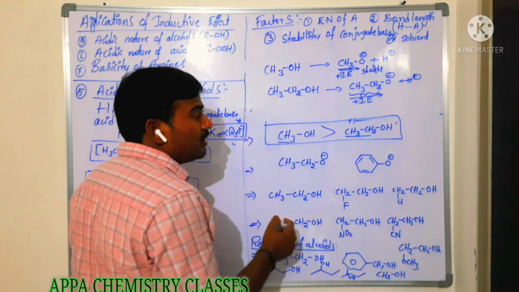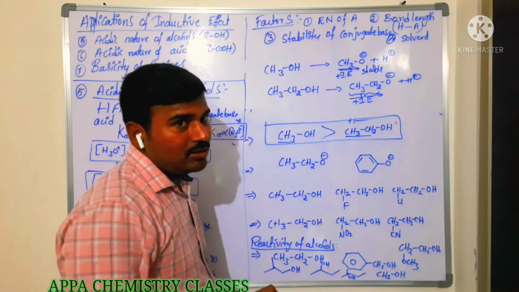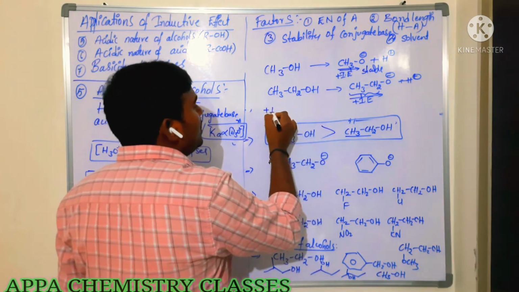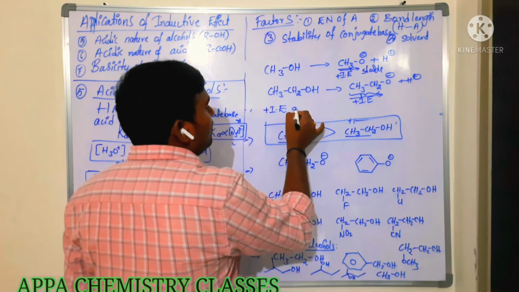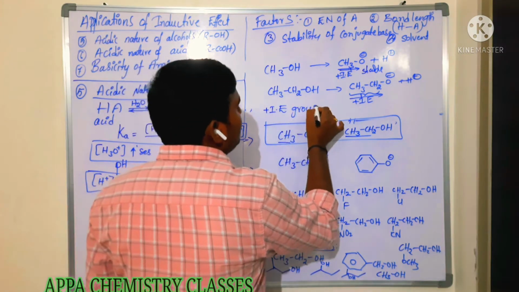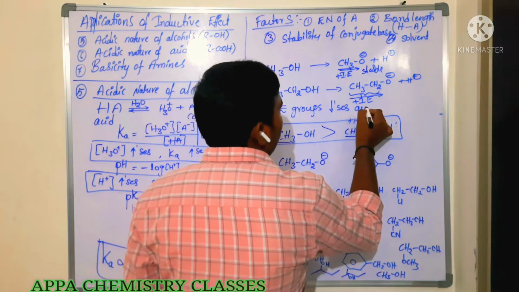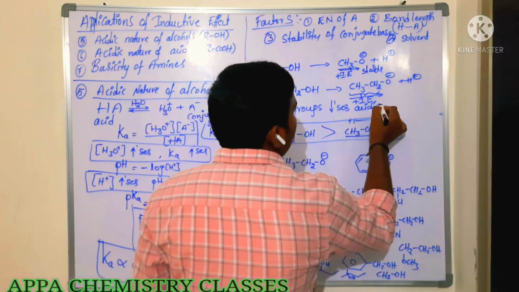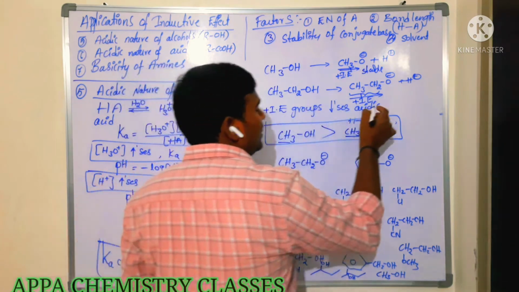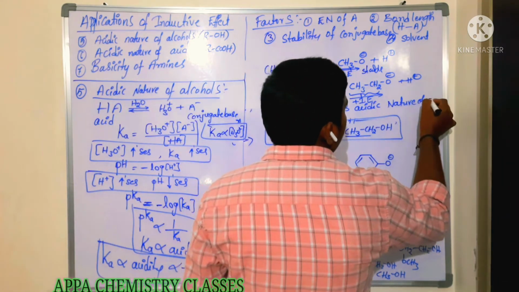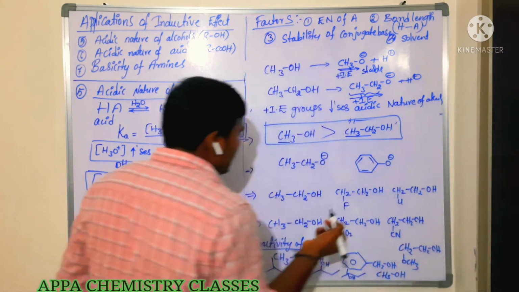So methanol is more acidic than ethyl alcohol. What is the reason here? How can we explain it? Plus I group. If plus I groups are there, what are they doing? Plus I groups decrease acidic nature. Very, very important. Plus I groups decrease the acidic nature of alcohols. Next here.